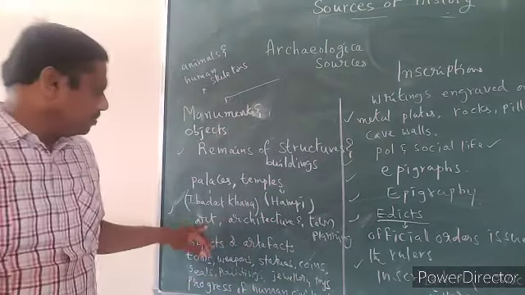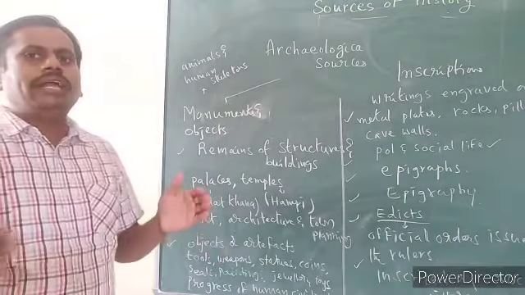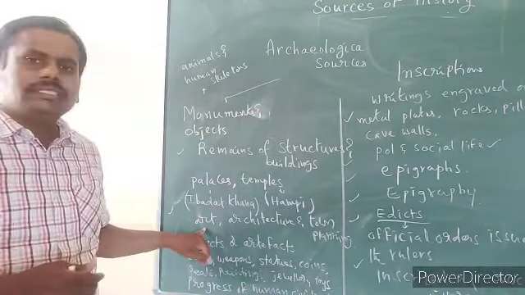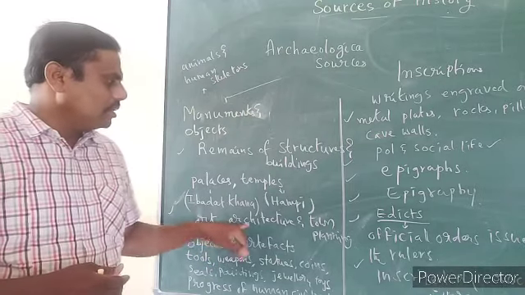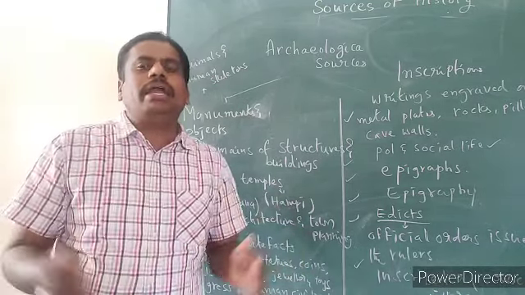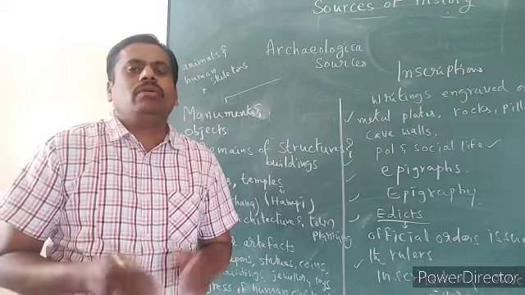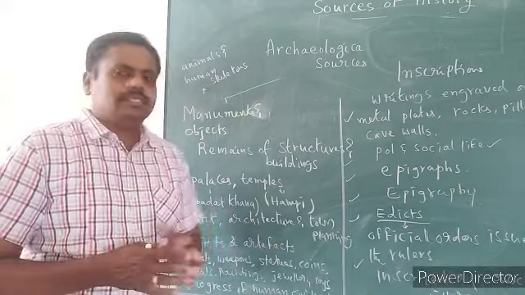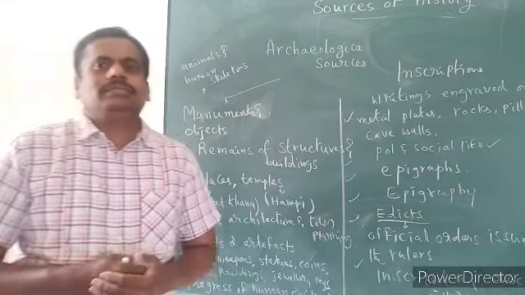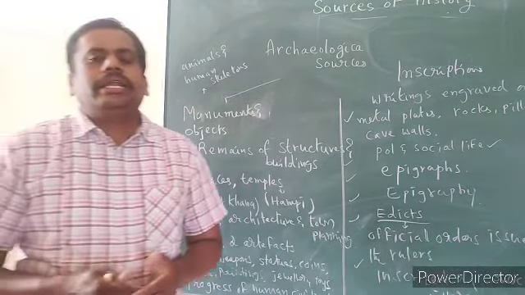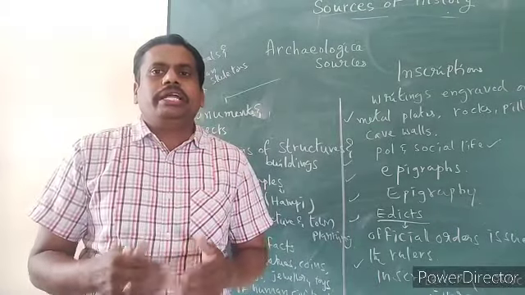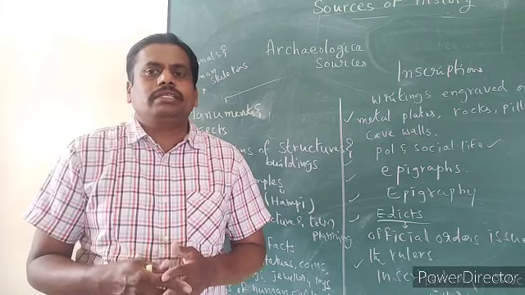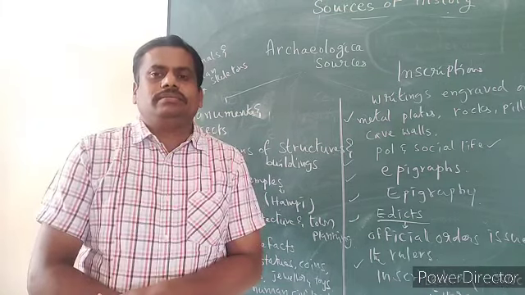From these monuments and objects, we can understand how art, architecture and town planning were in historical times. In 1922, a great civilization was brought out in our country, the Indus Valley civilization.